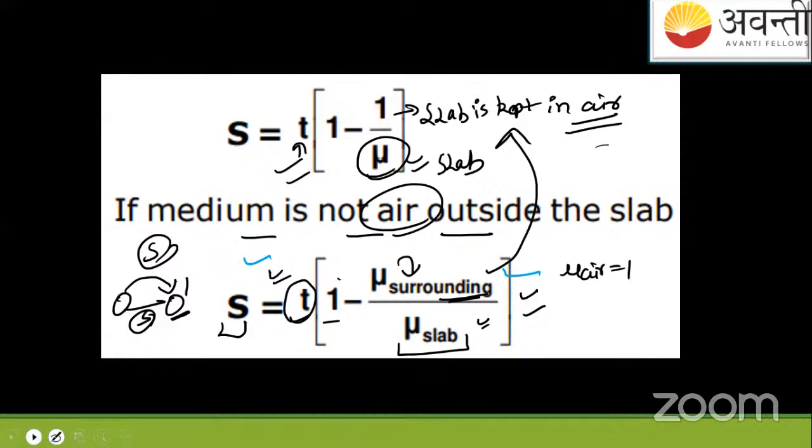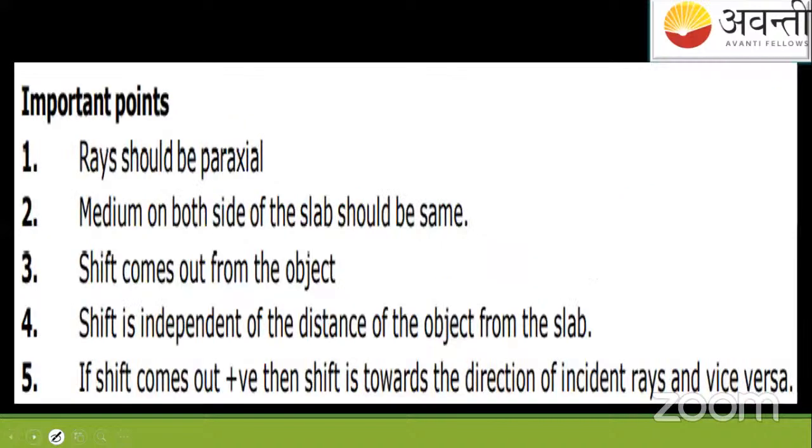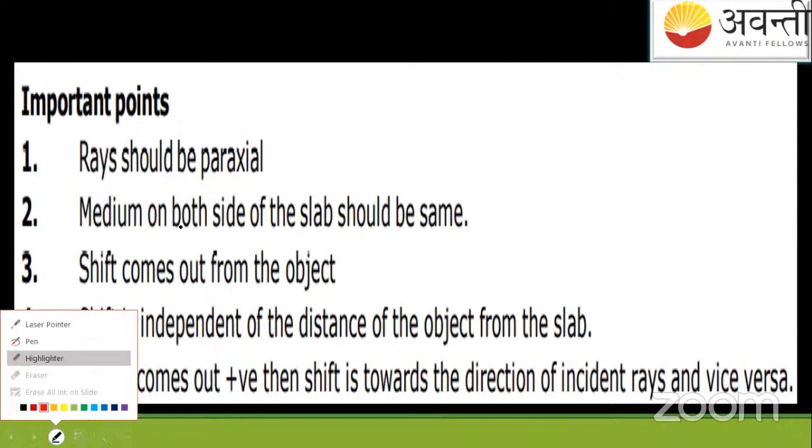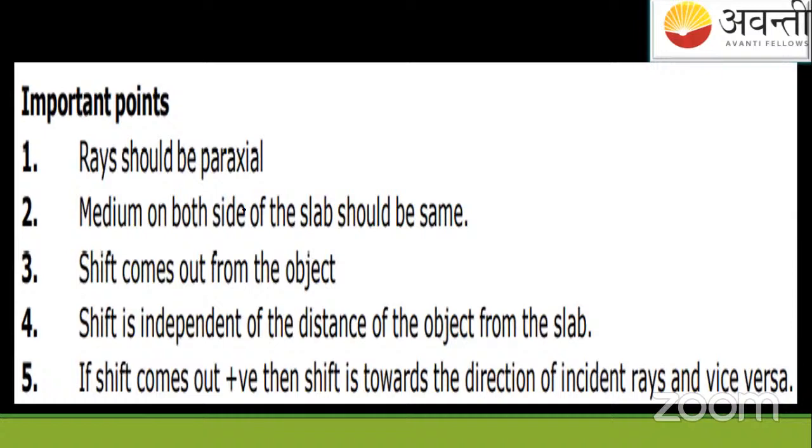So again I'm highlighting the importance: for the shift also, take as the first point, the medium on both sides of the slab should be the same. So it must be like this.